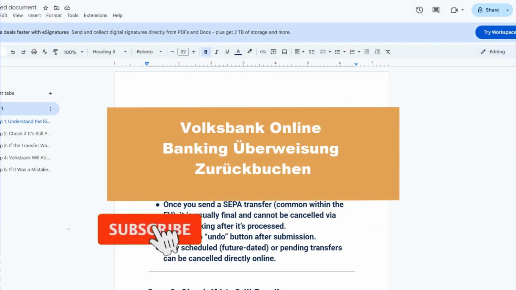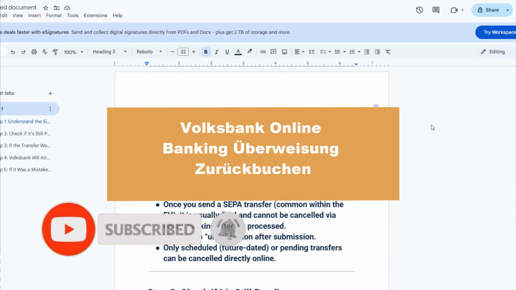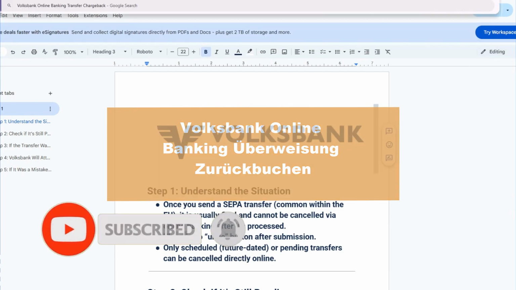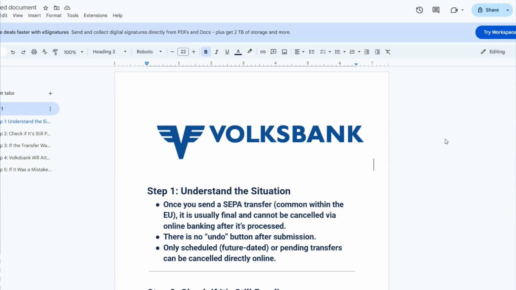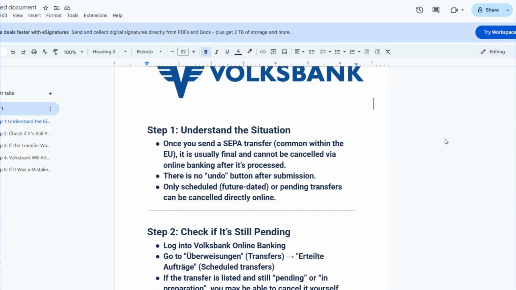This time we check how to do a Volksbank online banking transfer chargeback. So let's start. I will try to use some tips and steps that you can follow, and surely you will do it.